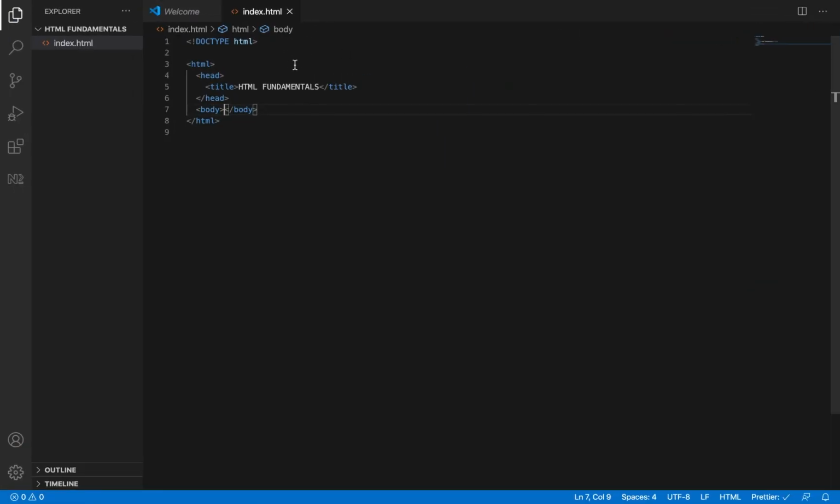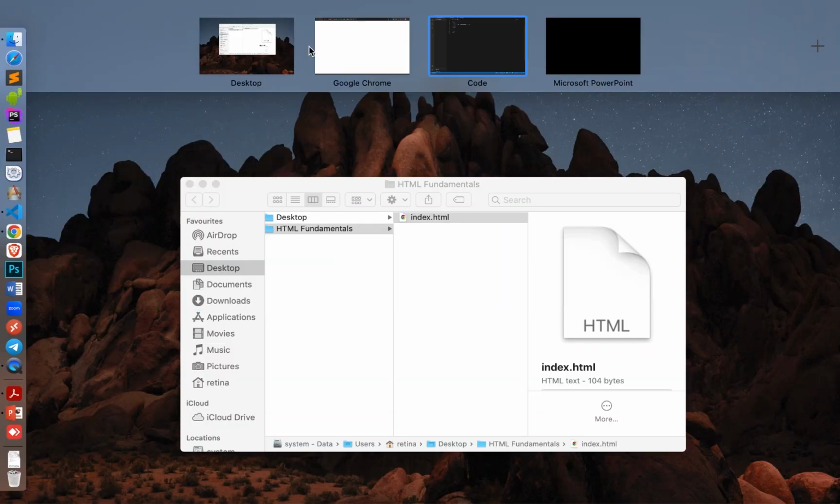Can you see it now? Nothing is on the page. Why? Because there is nothing inside the body. But if you look at it here, there is a title there, HTML fundamentals. That's what the title is.